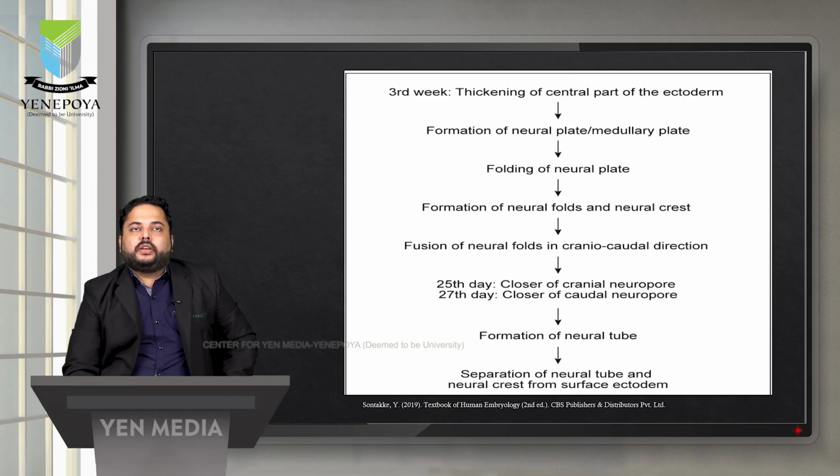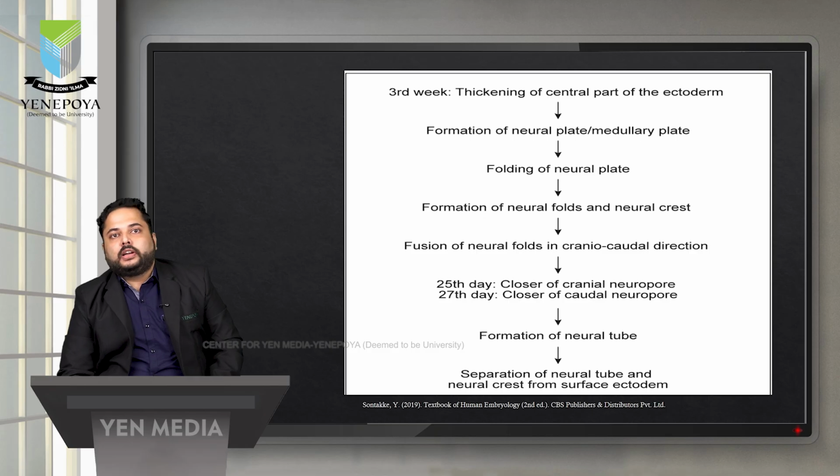So this is the summary of what we discussed for the development of the brain. As we saw, in the third week the thickening of the central part of the ectoderm starts, and there is formation of the neural plate or medullary plate. Then in the second phase, the folding of the neural plate starts, and the neural folds, neural crest, and neural troughs develop. By stage 3, the neural folds and neural crests start coming closer and start